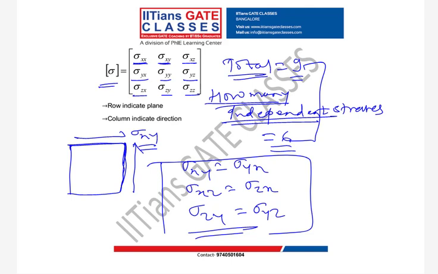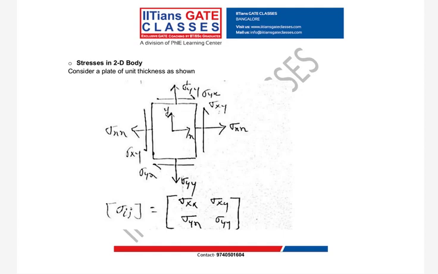Now guys, to derive equilibrium, instead of using a three-dimensional problem, we will do it with a two-dimensional problem, and then we will write similarly for the three-dimensional problem. Means I can extend my two-dimensional relation to three-dimensional relations.